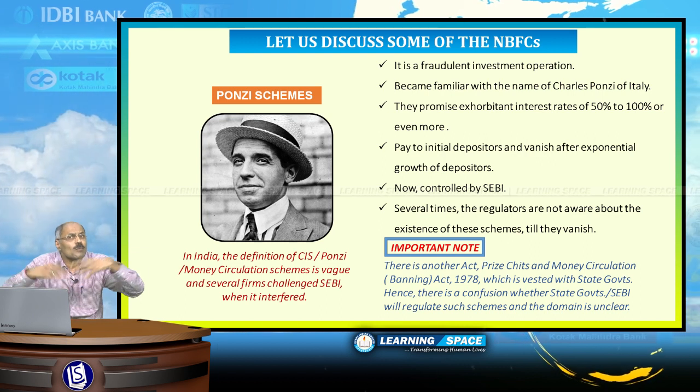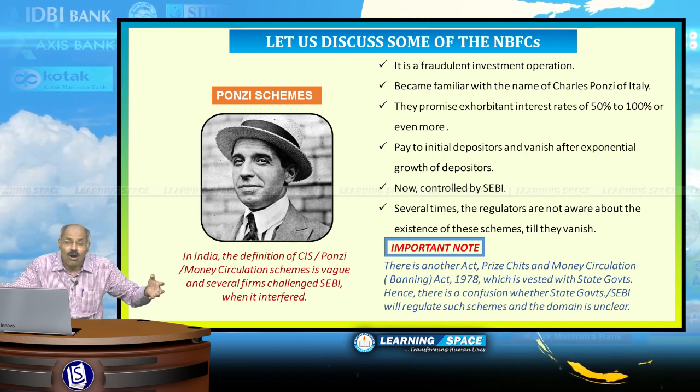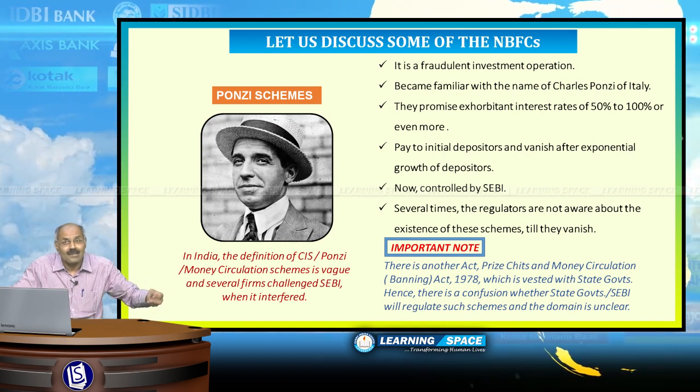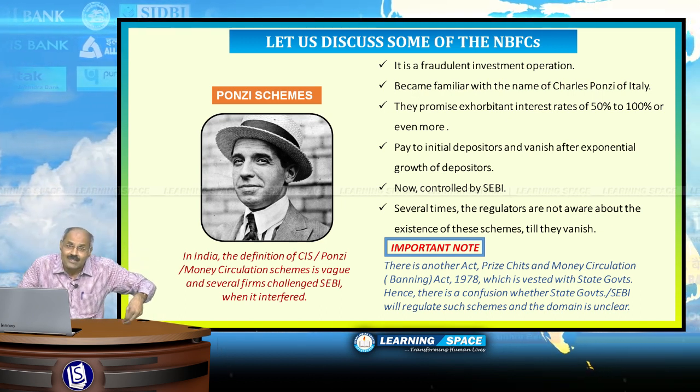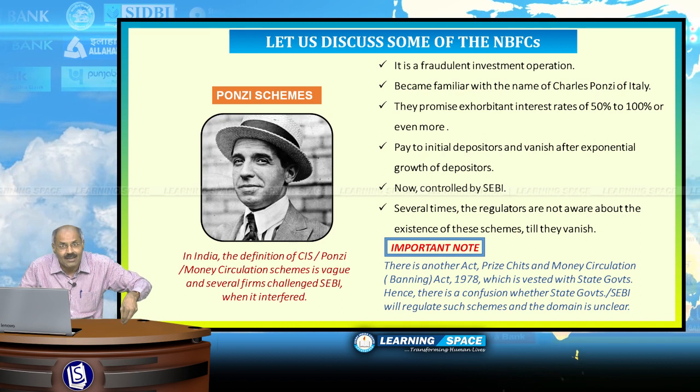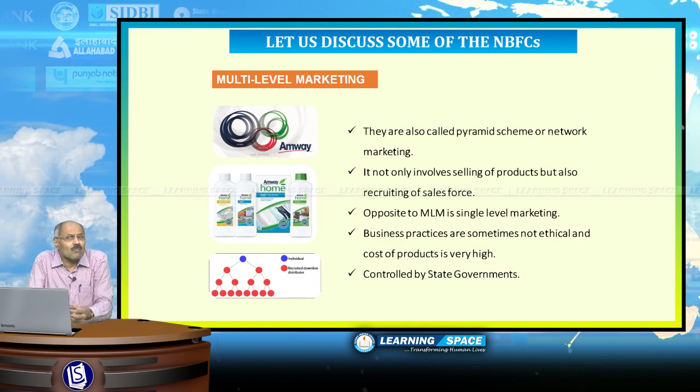They promise exorbitant returns of 50% or 100%, and this name became familiar with the name of Charles Ponzi of Italy.